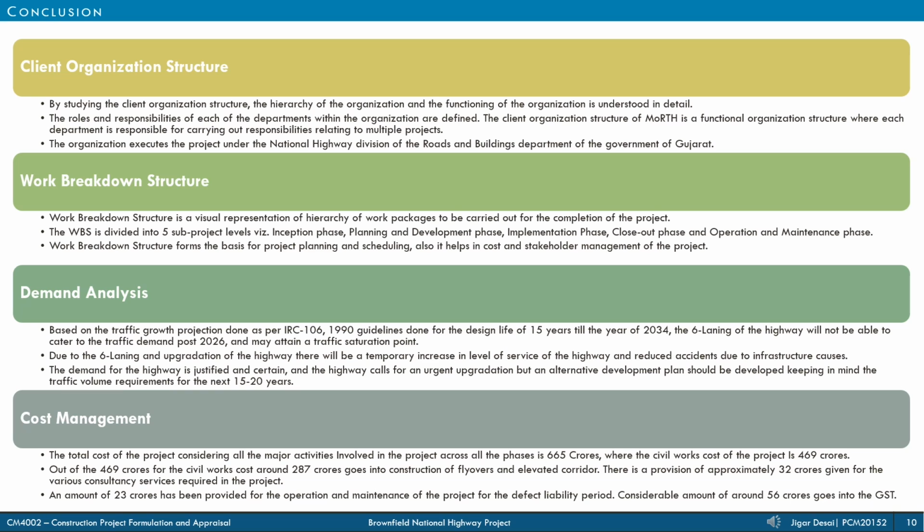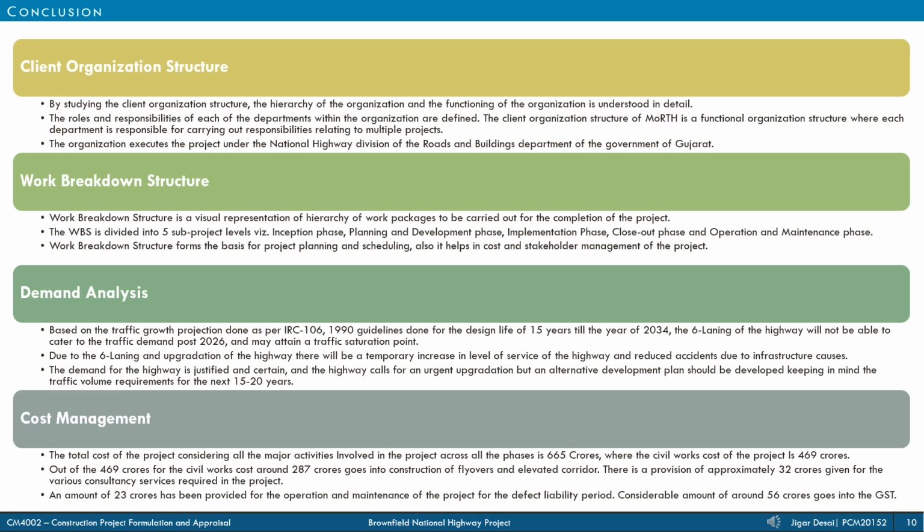As observed in the demand analysis, the 6-lane widening of National Highway will suffice the traffic growth along the alignment in the year 2026, while the expected design life is till 2034. The demand for the upgradation of National Highway is certain, and an alternate development option must be taken into consideration to cater to future traffic growth along the alignment.